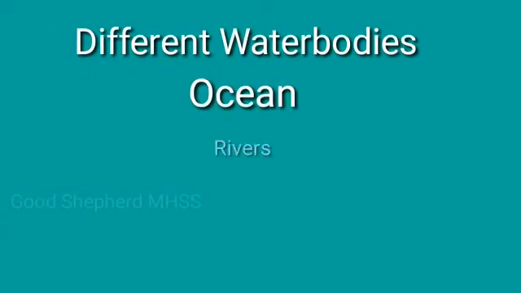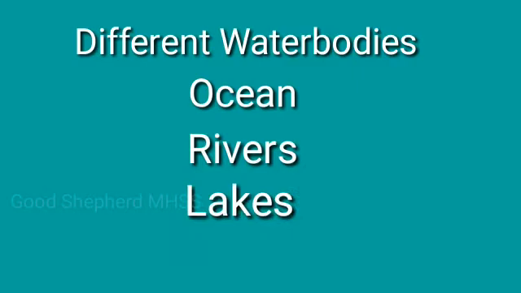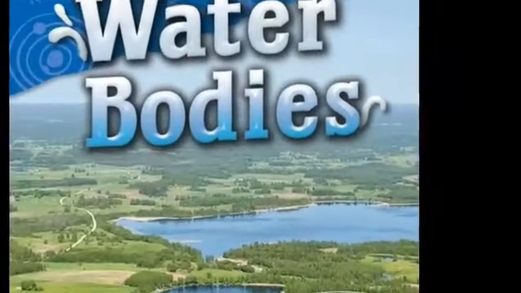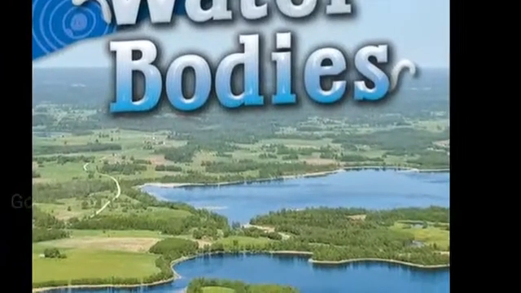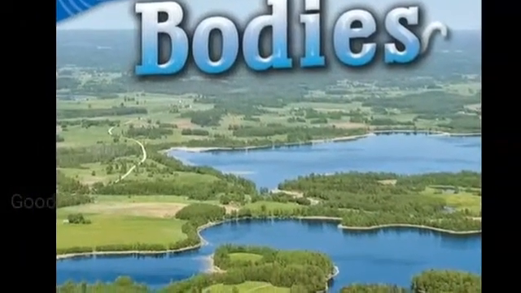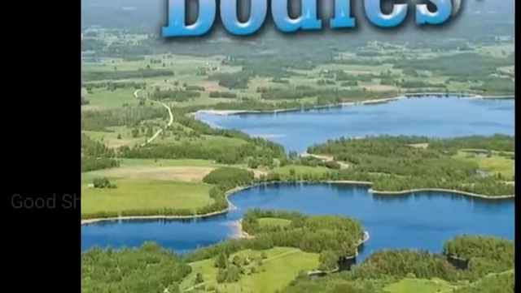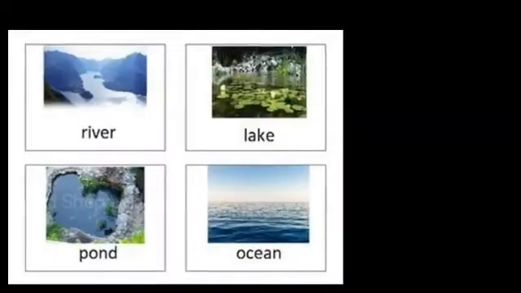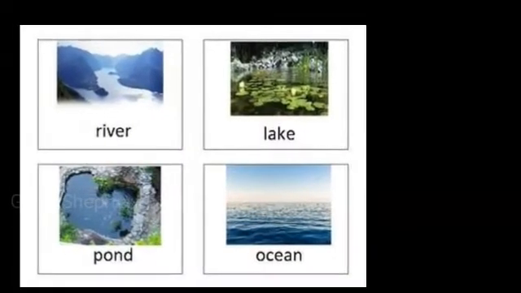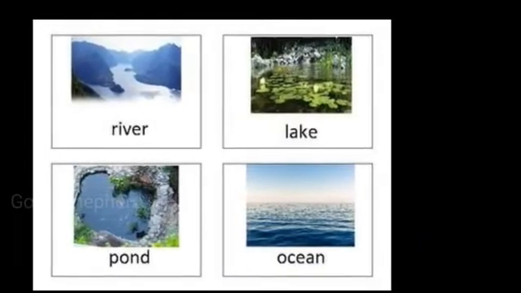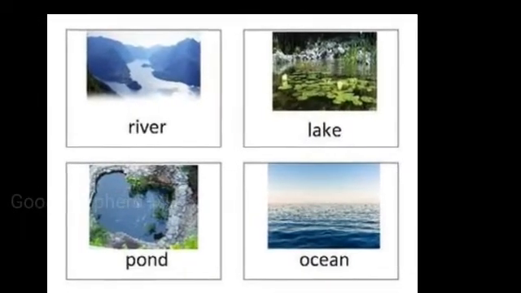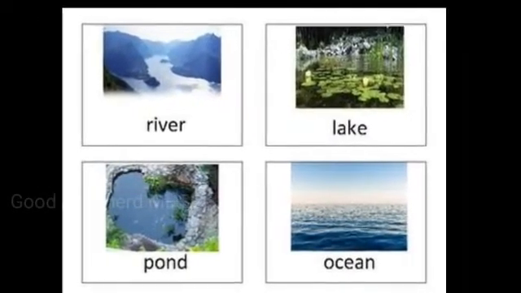Next, we are going to learn about different water bodies around us. Water is important for all living things. We find water in different types of water bodies like river, lake, pond, and ocean.